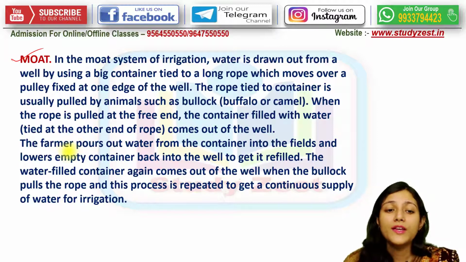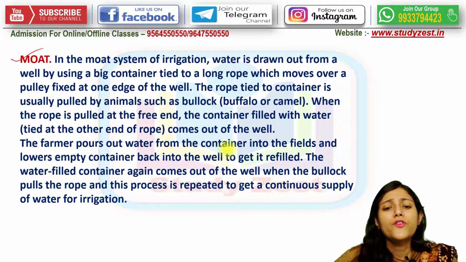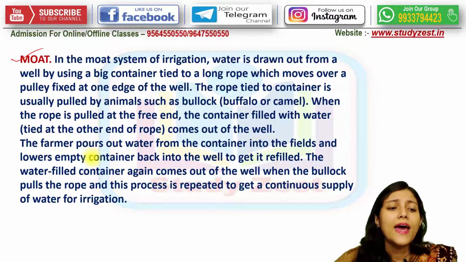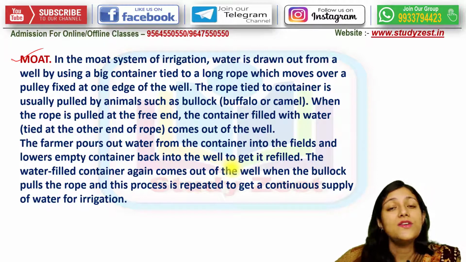Now the farmer, or many farmers together, pour the water from the container into the fields and lower the empty container back into the well to get it refilled.